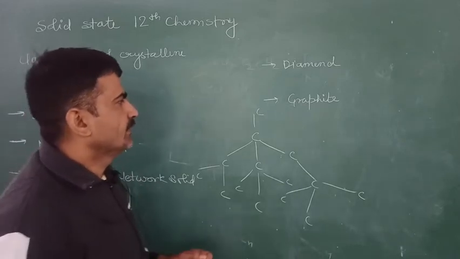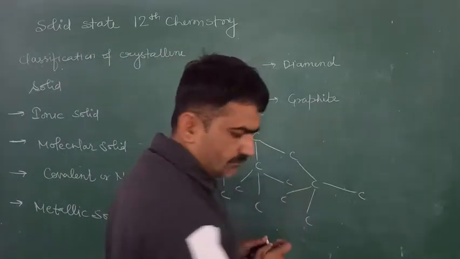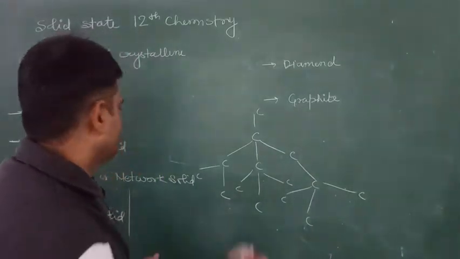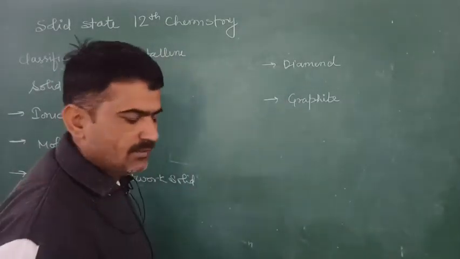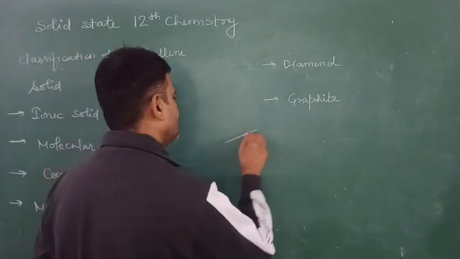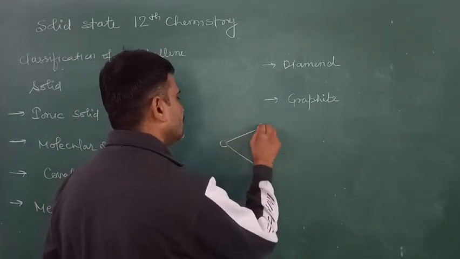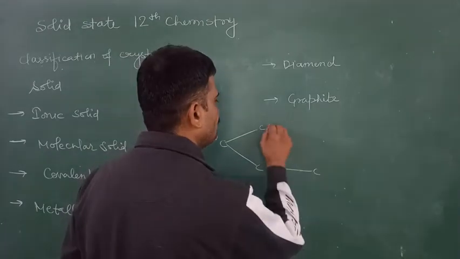On the other hand, graphite has a layered structure. It has a hexagonal structure, and in it the carbon atom is sp2 hybridized.